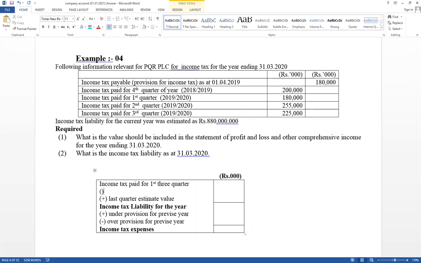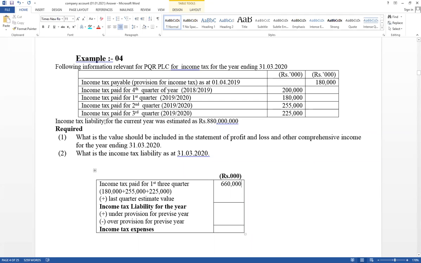Take the values 180,000 plus 255,000 plus 225,000. These three values for 19/20, first quarter, second quarter, third quarter. Then take the total value: 180,000 plus 255,000 plus 225,000. Therefore, first three quarter paid amount equals 660,000.